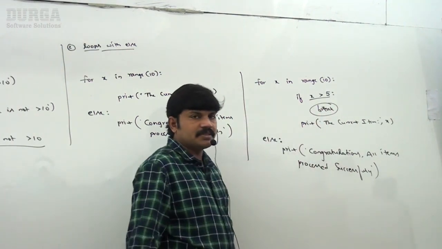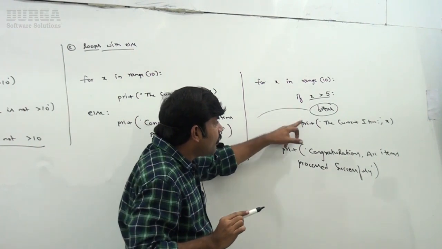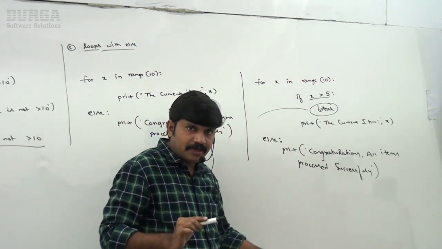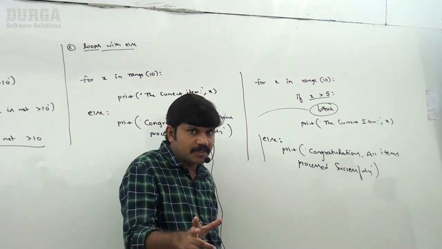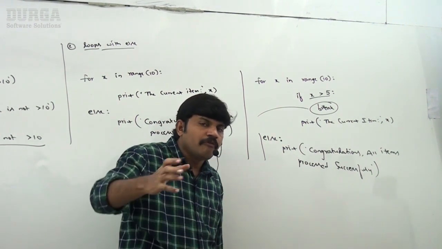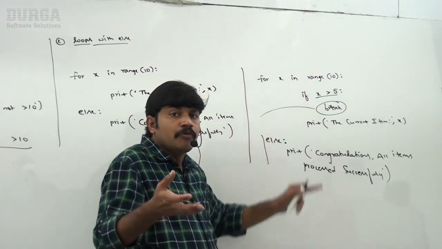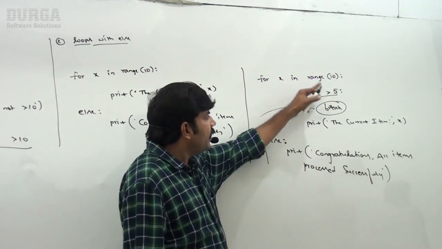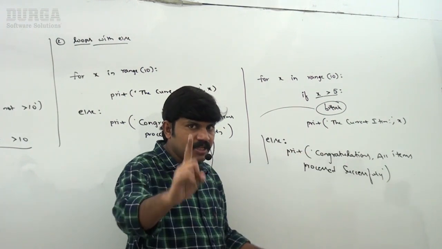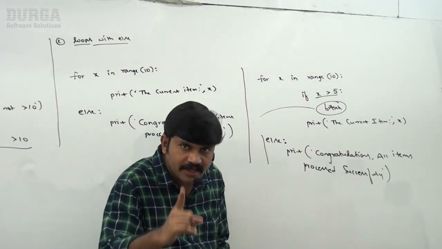If the break happens, you will come out of the loop. So the loop encountered a break statement. In this case, else is not going to execute. Remember this one. So in loops, when is the else part not going to execute, sir? Only if a loop runs without a break, then else is going to execute. While executing the loop, if the break statement is encountered, then the else part is not going to execute. Any doubt about this one?